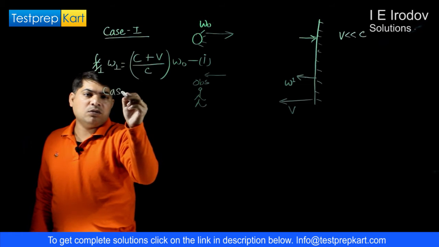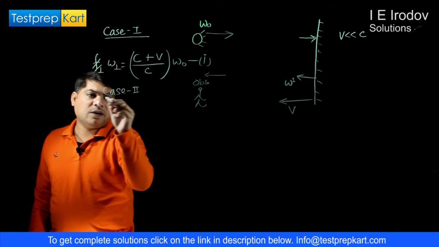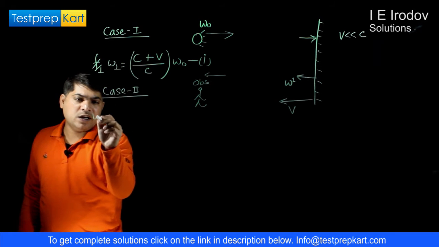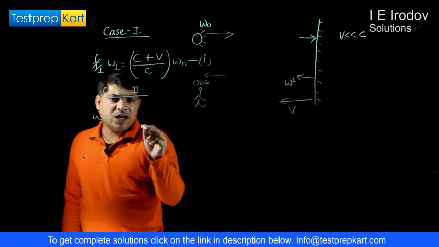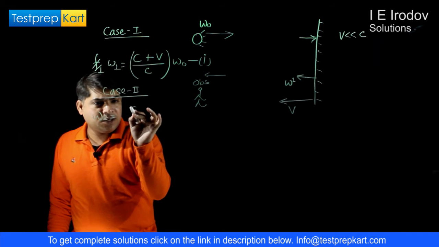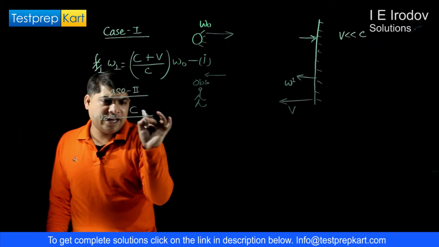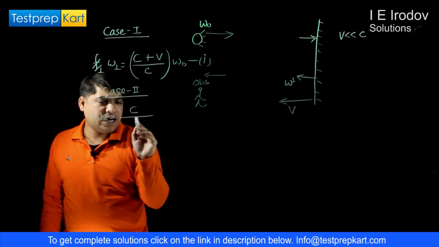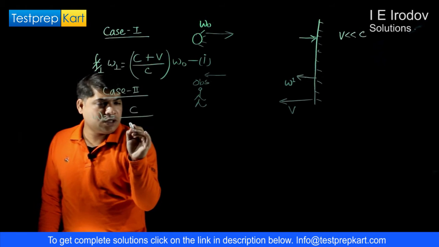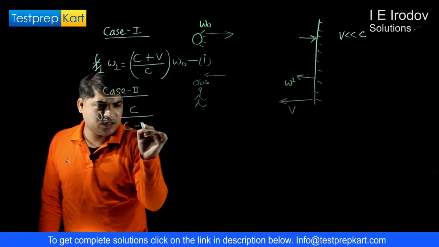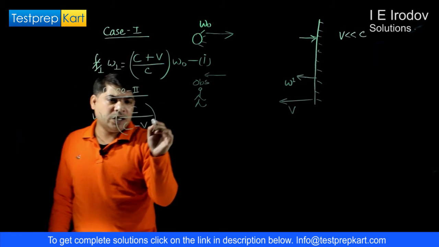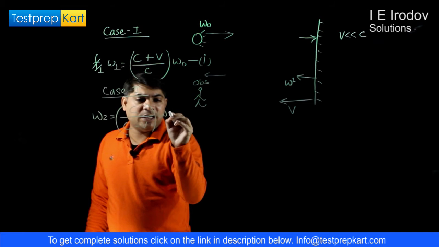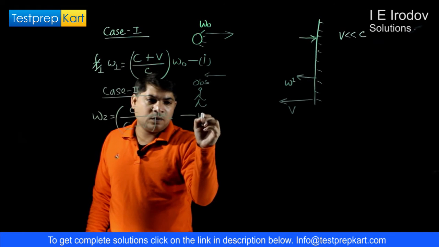So case 2, which will give us the frequency of the reflected ray, omega 2, is equal to the speed of light only, since the observer is stationary, divided by c minus v, since the source is moving towards the observer with speed v, into omega 1, the frequency emitted by the source.